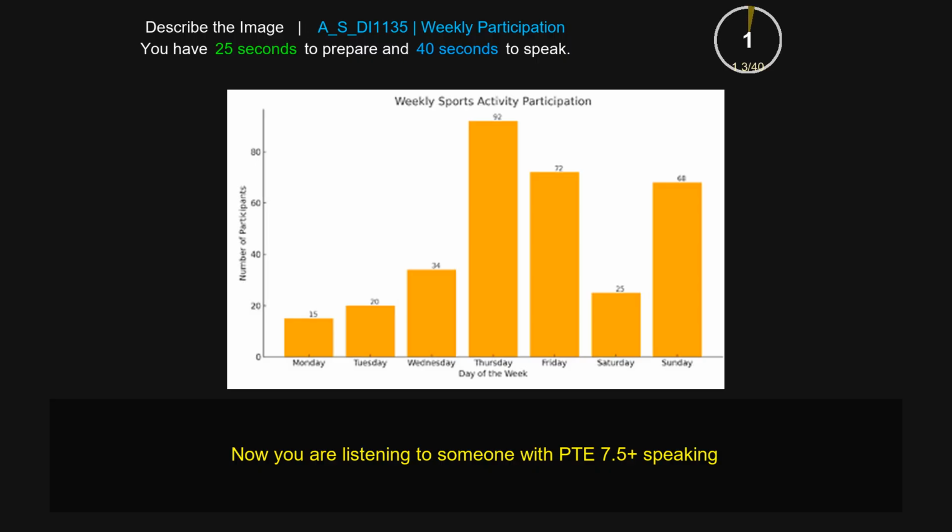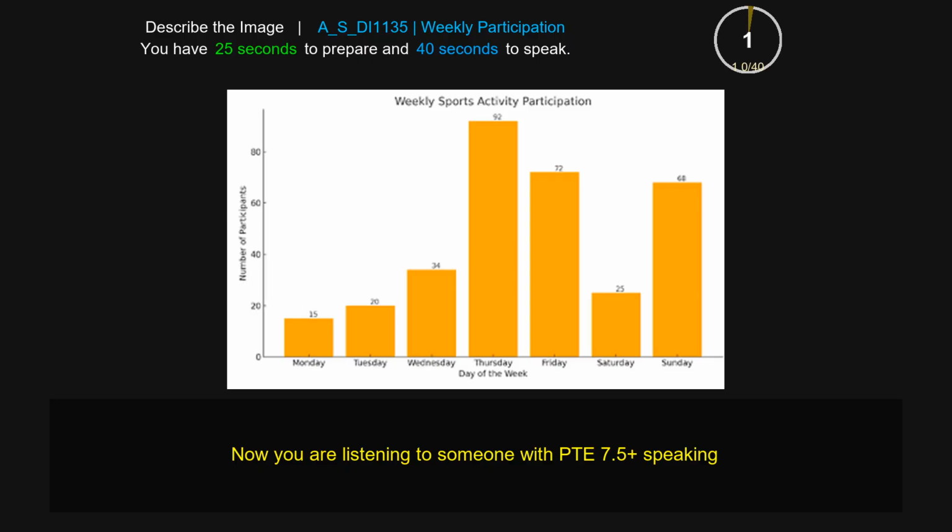The given picture describes the weekly sports activity participation. On the x-axis, days of the week are mentioned, while on the y-axis, the number of participants is mentioned. From this picture, we can see that on Monday the minimum number of people come, which is 15, while the maximum number comes on Thursday, which is 92. After Thursday, Friday has the next highest number, which is 72. Overall, this picture describes the weekly sports activity participation.